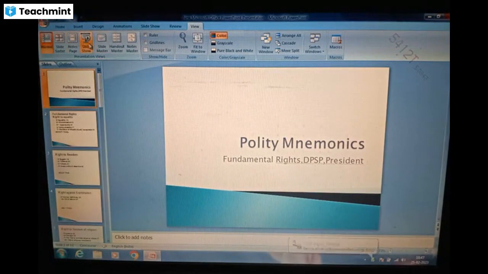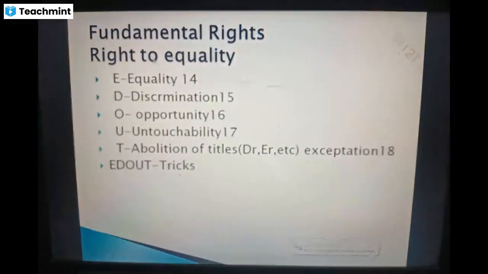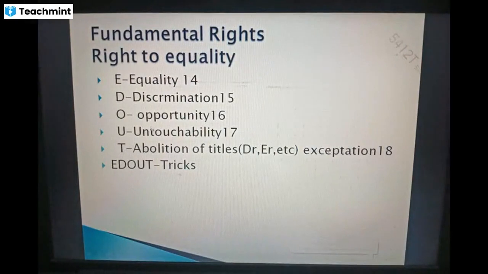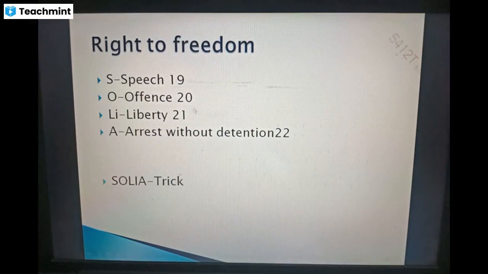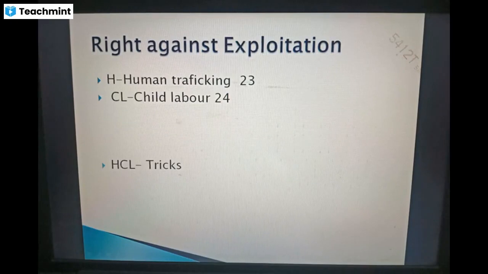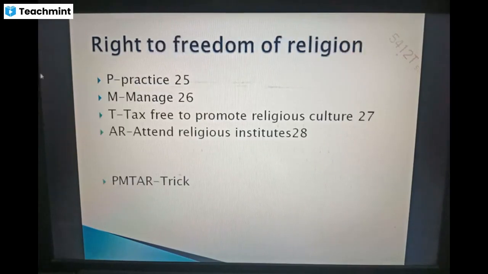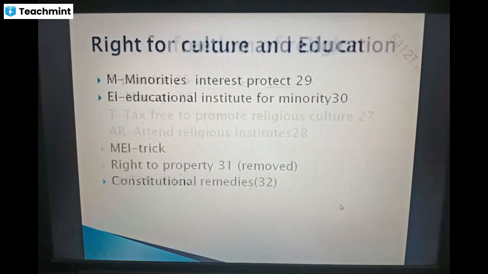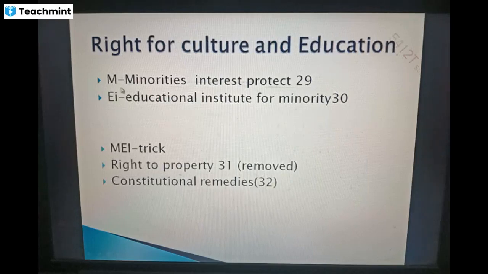So once again go through this. Fundamental rights: adult, equality, discrimination, opportunity, untouchability, abolition of titles. Then right to freedom is solia: speech, offense, liberty, arrest without detention, solia trick, HCL, that is human trafficking and child labor, right against exploitation. Then the right to freedom of religion is PMTAR: practice, manage, tax, promote religious culture, tax free, attend religious institution. And the rights of culture and education are for minorities, educational institutions for minorities, MEI.